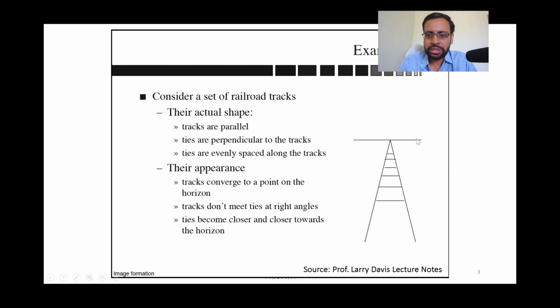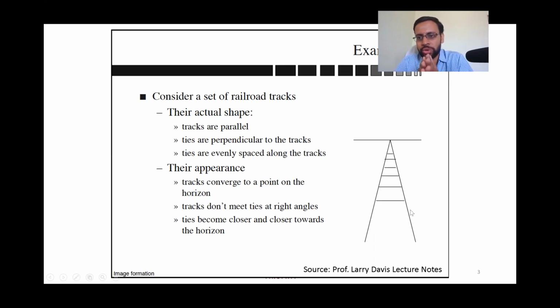Similarly, another thing: the ties kept below the rail tracks are perpendicular to the tracks. In the first case you would see the parallelism doesn't hold anymore. Another thing you could look at here is that while they are perpendicular to the tracks in the 3D world, these ties under your railway tracks are no longer perpendicular.